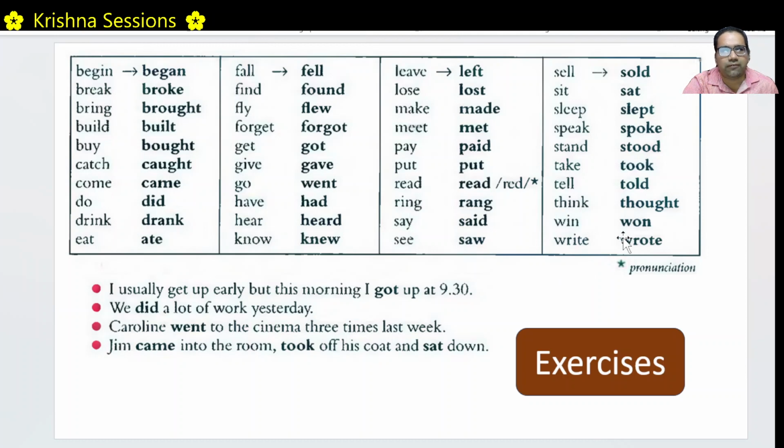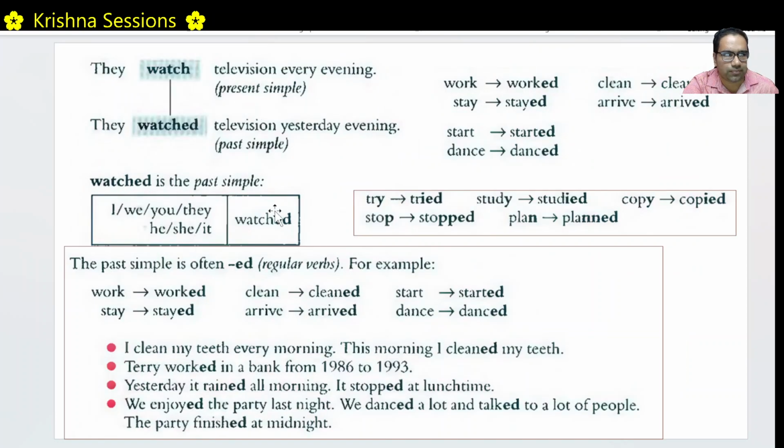Right? If any confusion, you can always refer to any dictionary where you will get clearly mentioned whether the verb is regular or irregular, and if it is irregular, what exactly is the past form, right? But still, even with irregular verbs also, everything, I, we, you, they, he, she, it will take that past form of the verb, right?